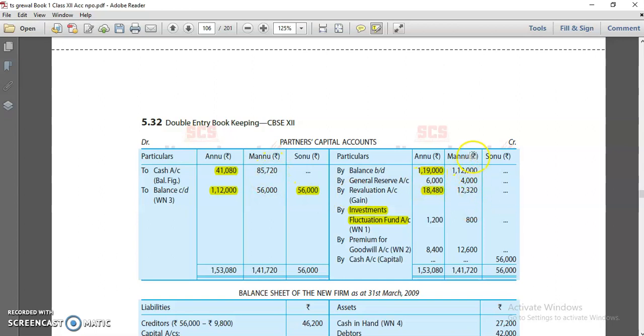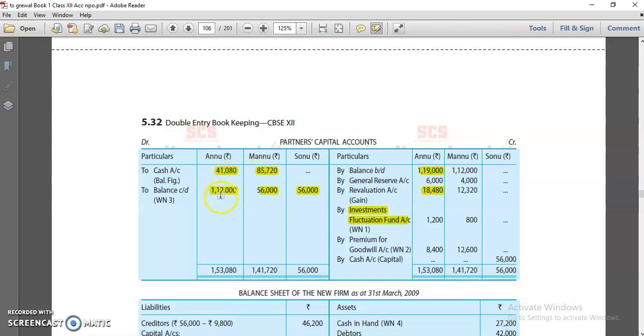Same way, once you calculate for Manu, 1,12,000, 4,000. Once you make the total of all the credit side and deduct this closing capital, if a balancing figure comes, this is called to cash. So it means both the partners already paid more capital according to their new share. So that's why we have to pay back to them. This is called surplus.